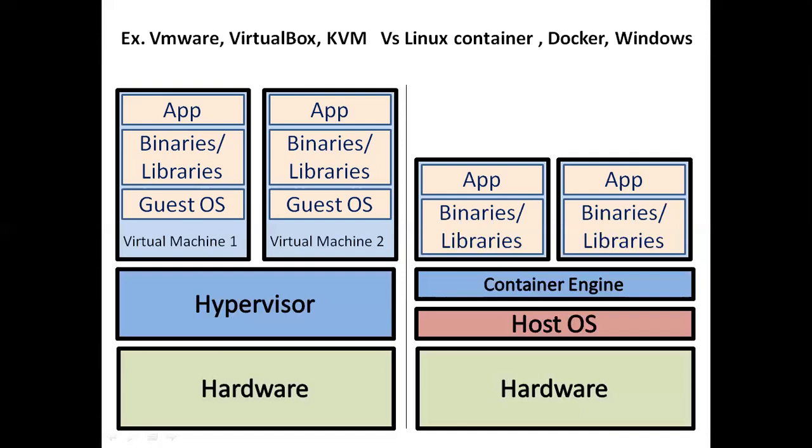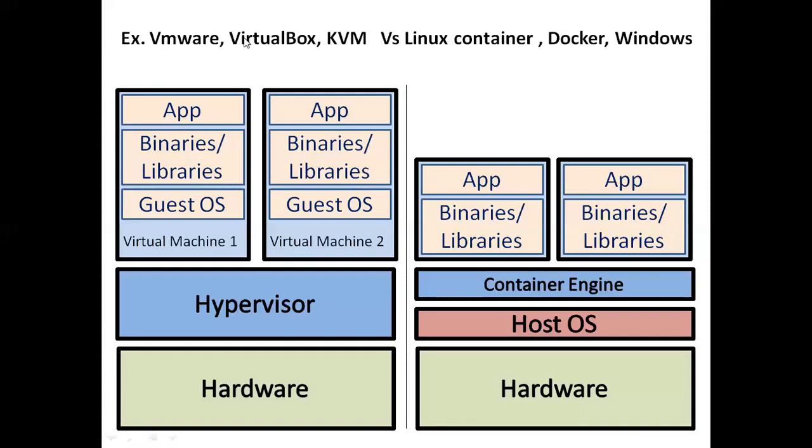The next thing is examples of virtualization. Here I can give examples of both type 1 and type 2 hypervisors: VMware, VirtualBox, KVM, Xen, Microsoft Hyper-V, and VMware vSphere.